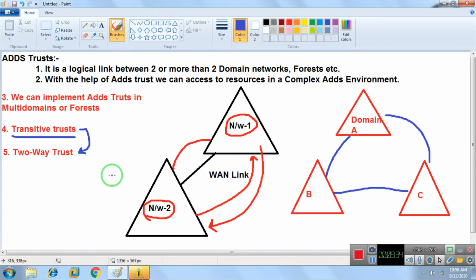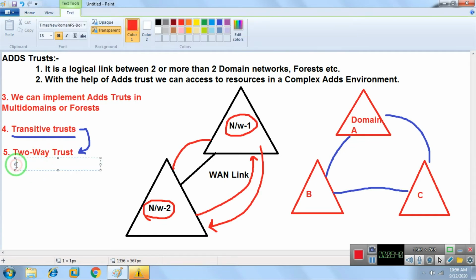Fine. If you want to create the trust one way, you can go for that also. We have the option of a one way trust as well. One way means you can go for either incoming or outgoing. So that is what we have, a one way trust. These are the categories of trust: transitive trust and two-way trust.